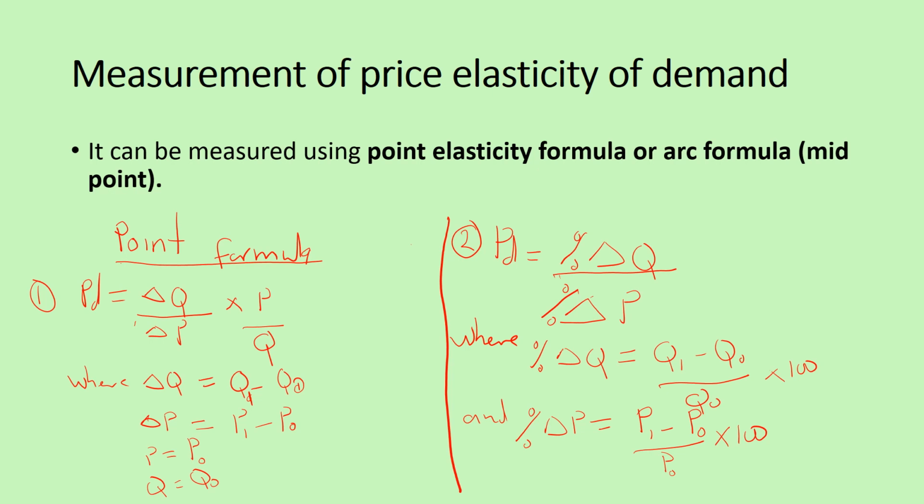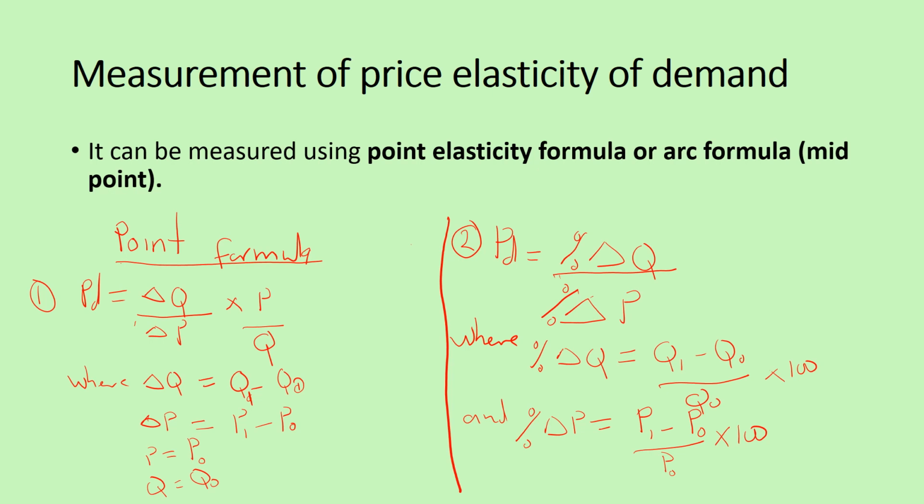Then the second formula, the ARC formula or the midpoint formula, we have PED equal to percentage change in quantity over percentage change in price. I'm sorry, let me make this correction. The second formula you see here is the same as the point formula, only that the first formula is the point formula in terms of raw changes. The second formula, which is also a point formula, is the percentage-wise version. In other words, when the question is given in percentage terms, you use this. That is the second formula.